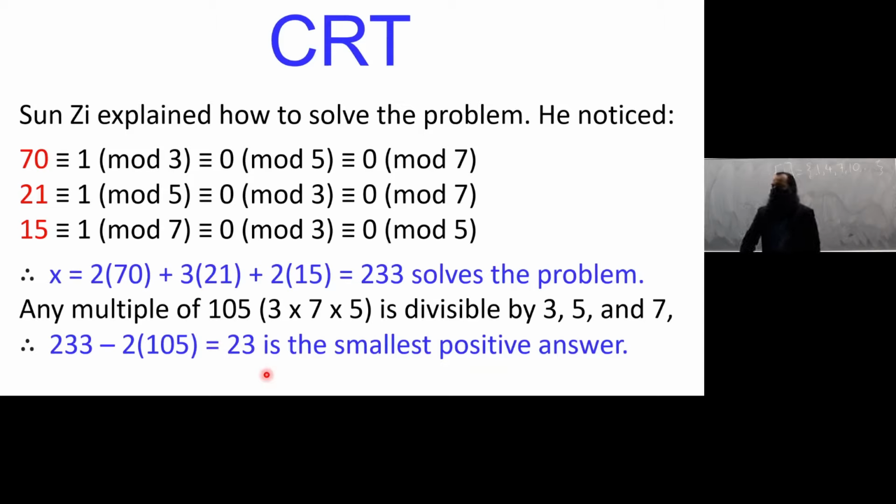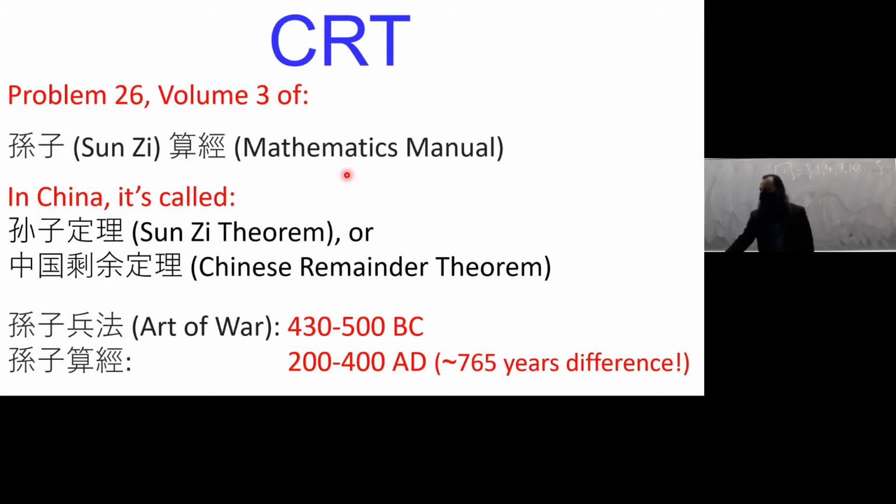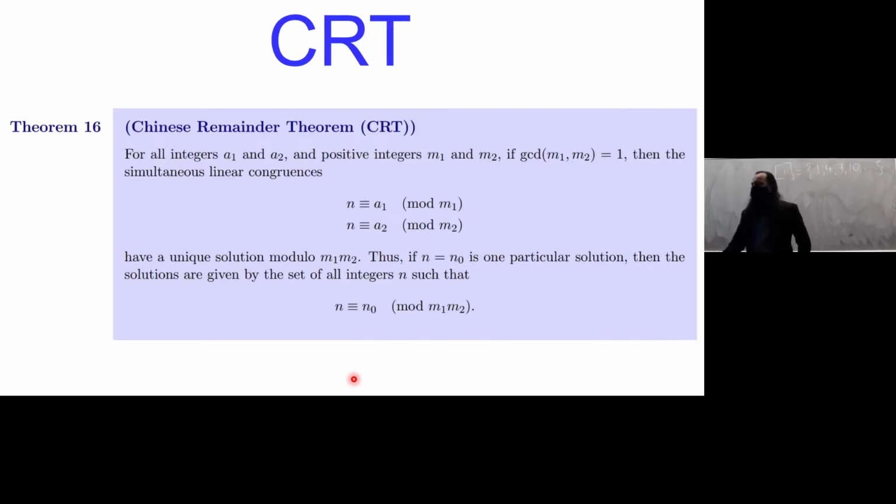Okay, this might have been fast. This is the way it was written in the book. Well, okay, it's translated, but this is basically what Sun Tzu did between 200 and 400 AD, so 1700 years ago, right? 1,700 years ago, approximately. Okay, so this is the Chinese remainder theorem written in the course notes.